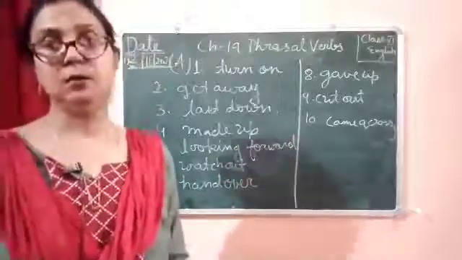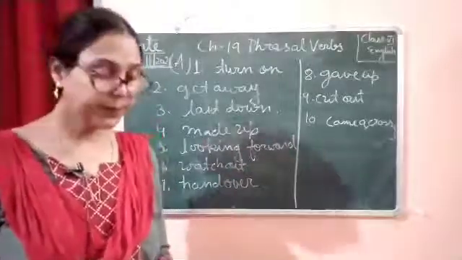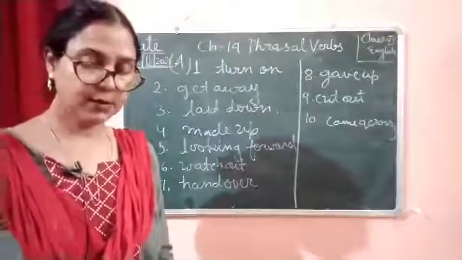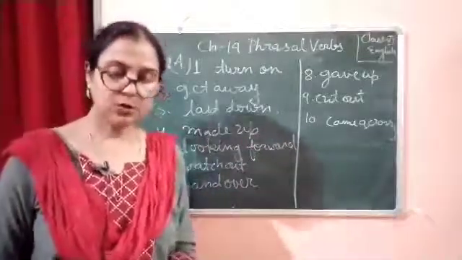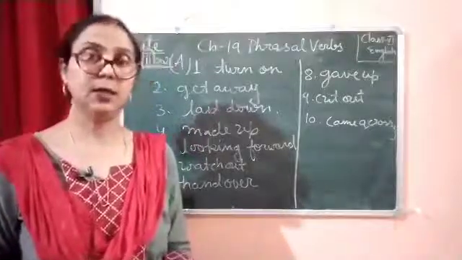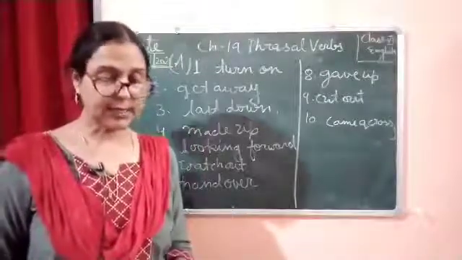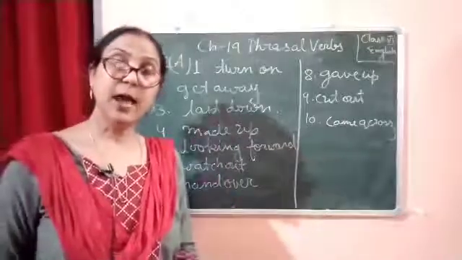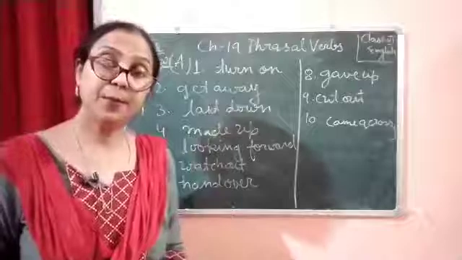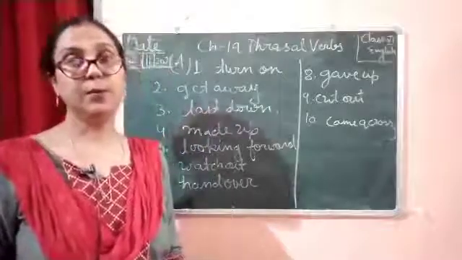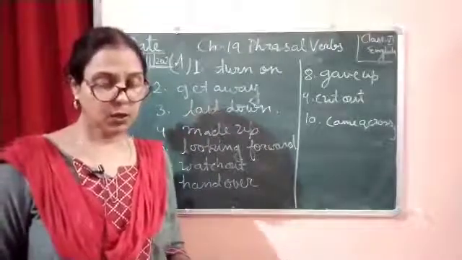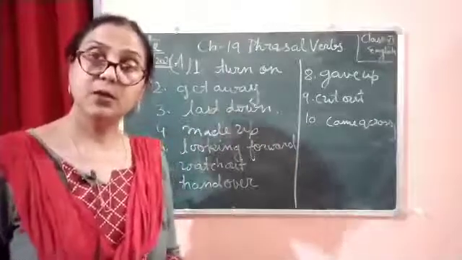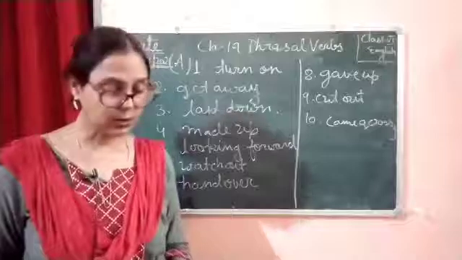Now, number C. We are going to do number C. Read the following, pick the correct phrasal verbs and fill in the blanks to complete the sentences. Now, in the next exercise we should pick the phrasal verbs and use the appropriate phrasal verb in the appropriate sentence. In the bracket, the phrasal verbs are given. So, we are going to use this.